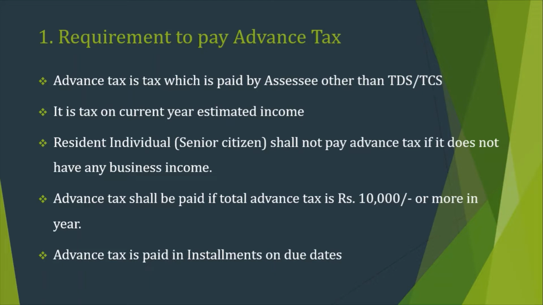Third point: in case of a senior citizen whose age is more than 60 years, he does not need to pay advance tax if he has income only from salary, income from other sources, or income from capital gain. If he has business income, then definitely he is liable to pay advance tax. Normal provision says that advance tax shall be paid if the total advance tax during the year is more than 10,000 rupees.